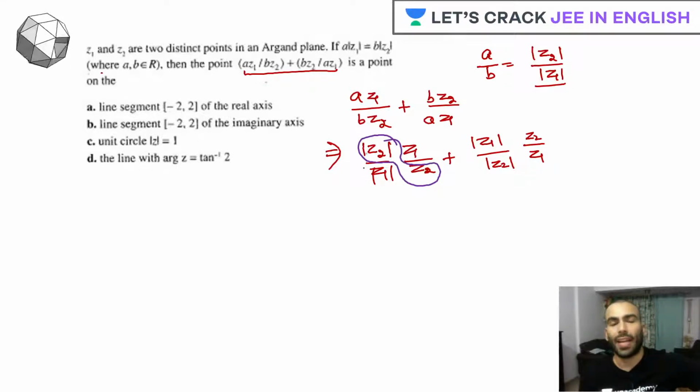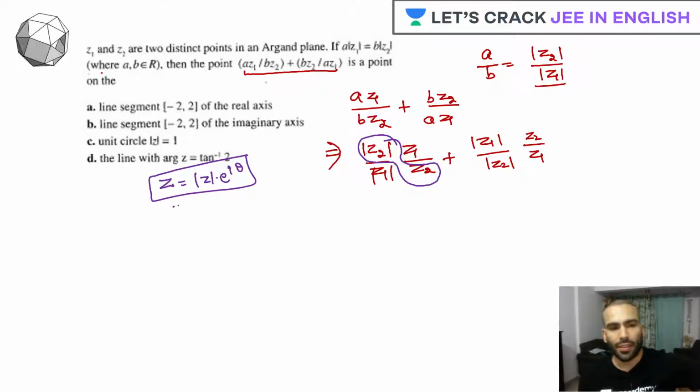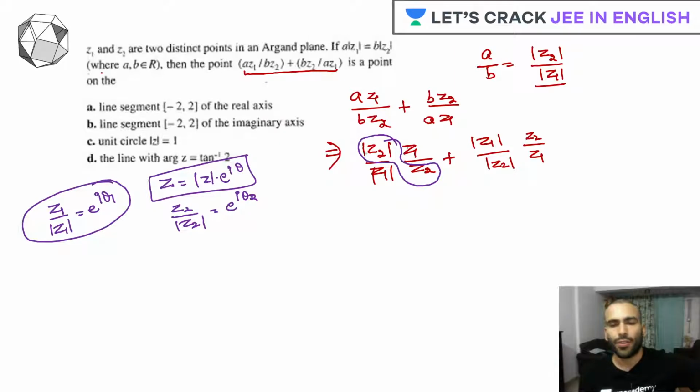Any complex number, if I want to write it in Euler form, how do I write it? z is mod of z times e raised to iota theta, correct? Similarly, z2 upon mod of z2 is e raised to iota theta 2. Similarly, for z1 also I can say e raised to iota theta 1, right? So these sorts of terms are present here.